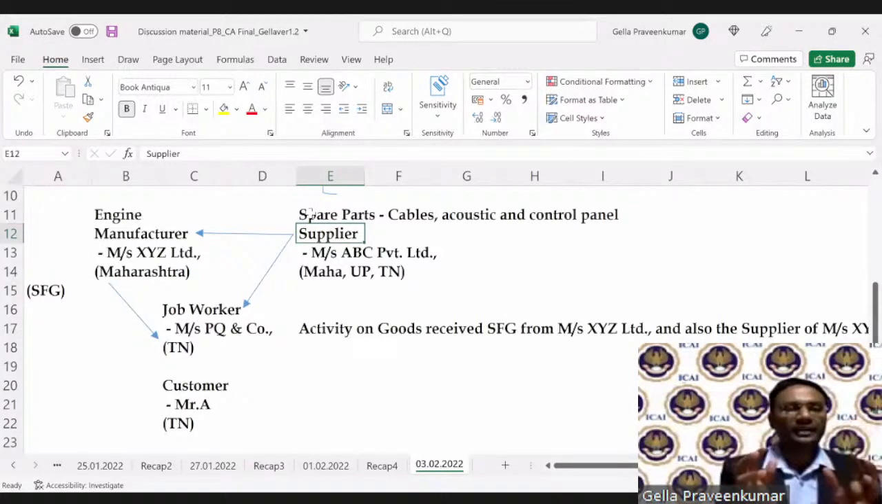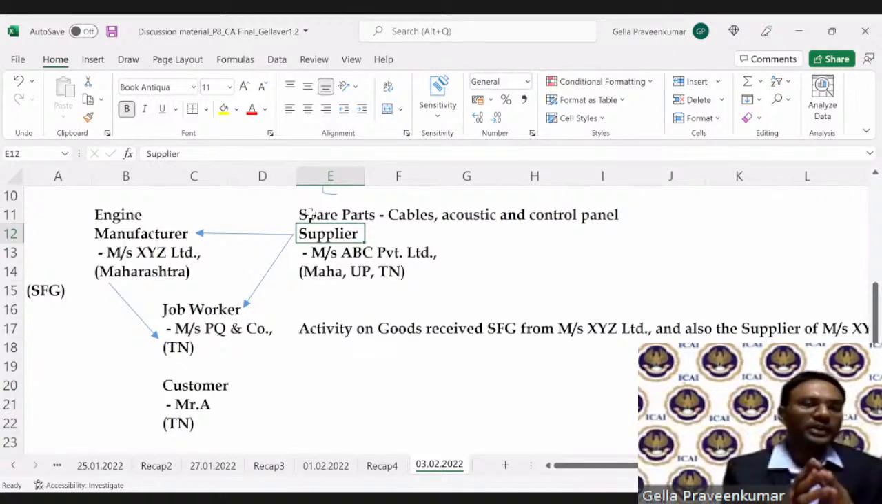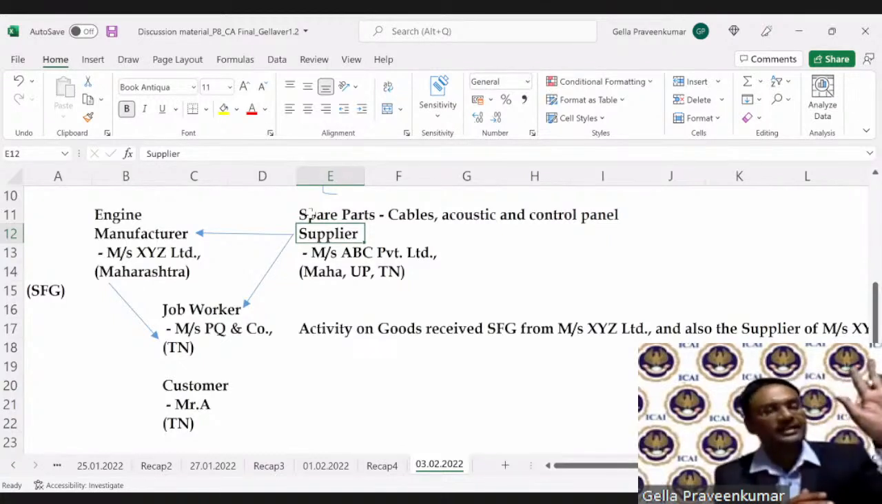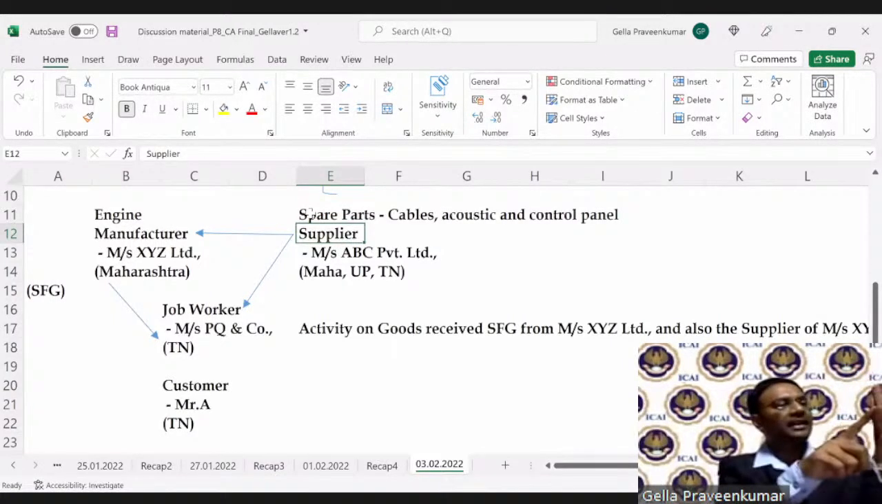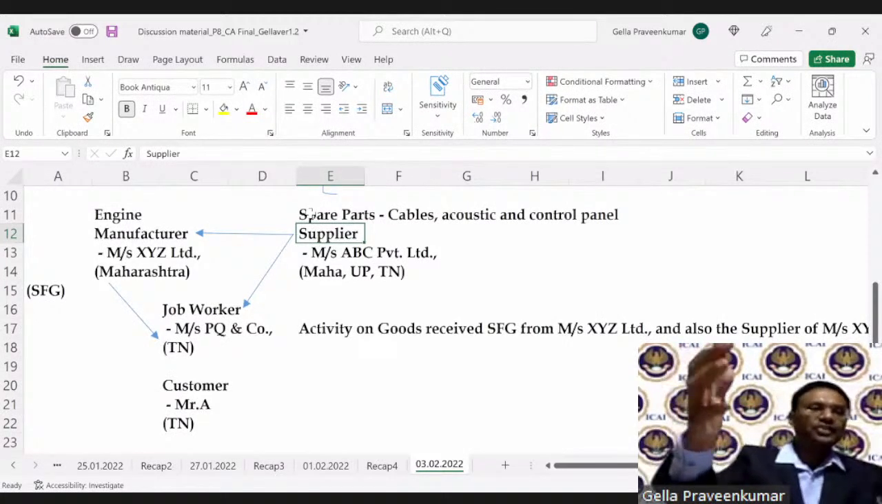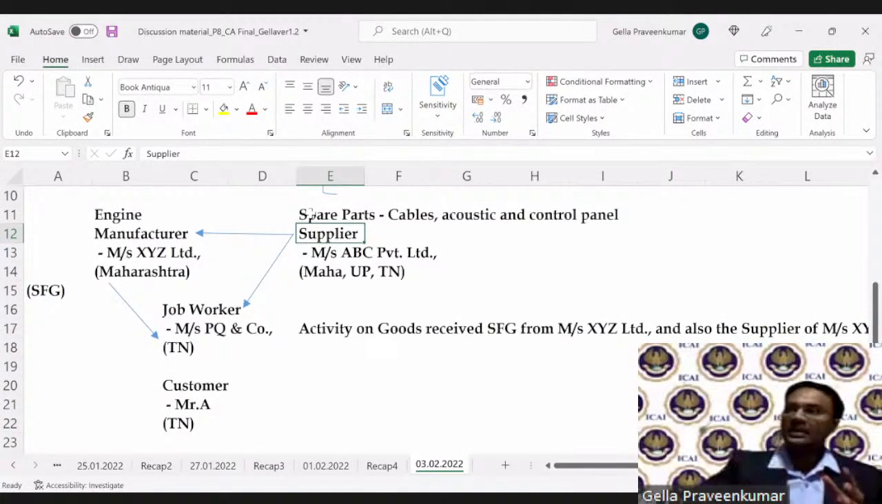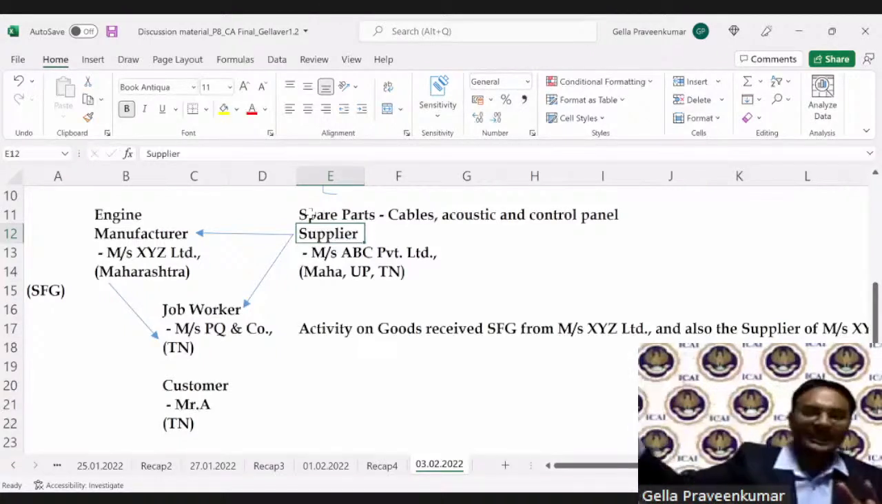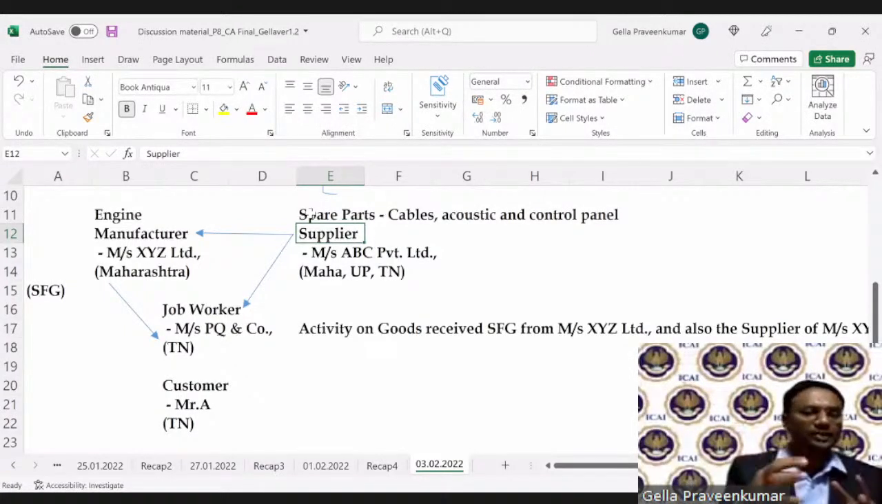Now, what I will do as a job worker, sir, say like PQ and Co goes to Kirloskar and represents, sir, I have this facility, I have infrastructure, I have manpower, I have technology. You give me the instructions, and based on your instructions, I do the assembly. So my engine comes from XYZ Limited. The relevant spare parts along with this acoustic and control panel come to the job worker.